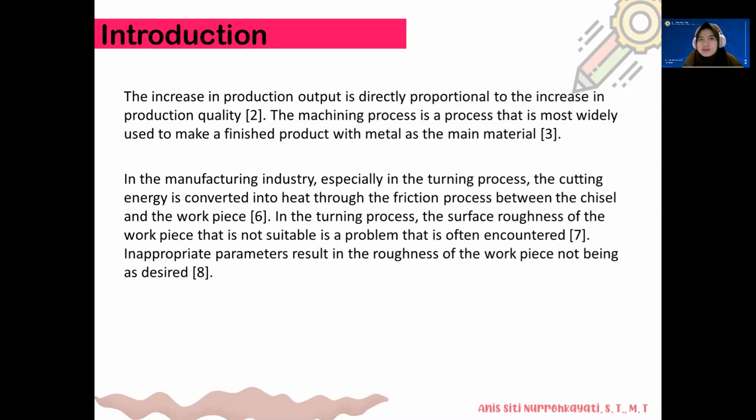So, based on the research, ideas arose to analyze the value or level of roughness in the turning process using the Taguchi method. Data analysis in this study uses the Taguchi method and statistical analysis or ANOVA, analysis of variance, to determine the most influential parameter on the level of surface roughness.